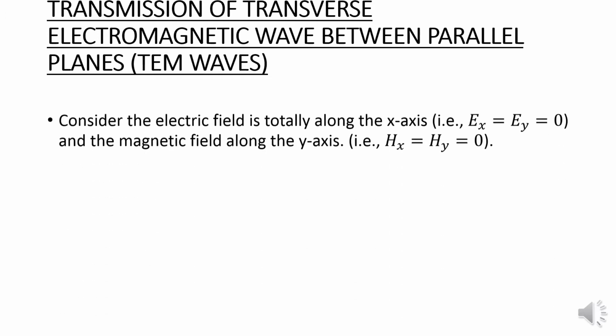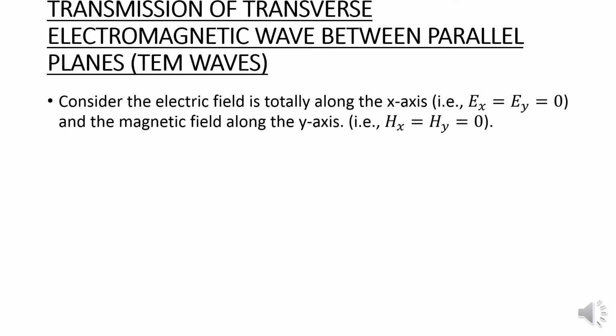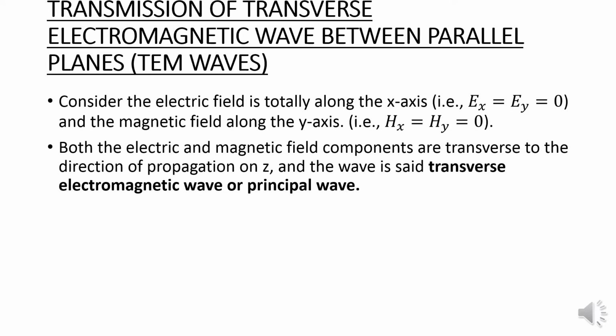For a transverse electromagnetic wave between parallel planes, that is TEM waves, the condition is Ex equal to 0 and Ey equal to 0. So based on the electric field, this will be totally along the x-axis. Then for the magnetic field, Hx will be equal to 0, and Hy will be equal to 0. This will be along the y-axis. Both the electric field and the magnetic field components are transverse to the direction of propagation Z, and the wave will be called the transverse electromagnetic wave. Otherwise, it is called the principal wave.